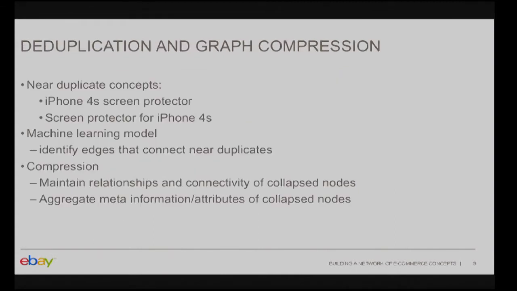Because this is a machine-generated and statistical filtering method, we do have to live with a few near duplicate concepts that are detected. The way we go about merging these concepts is using machine learning. We train a model based on edges of our graph that detects whether the endpoints of edges are near duplicates of each other or not. And we use a standard graph compression approach of merging all near duplicate concepts into a supernode and aggregating their relationships.